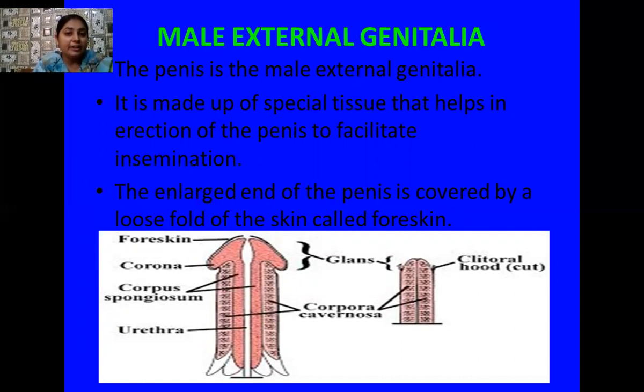The enlarged end of the penis is covered by a loose fold of skin, and that is known as a foreskin. So here you can see the diagram of the enlarged view of the male reproductive organ, penis. Foreskin is there, corona, then corpus spongiosum, then corpora cavernosa, and glans penis, that is the fold of the skin that is present over the hood of the penis, or clitoris.